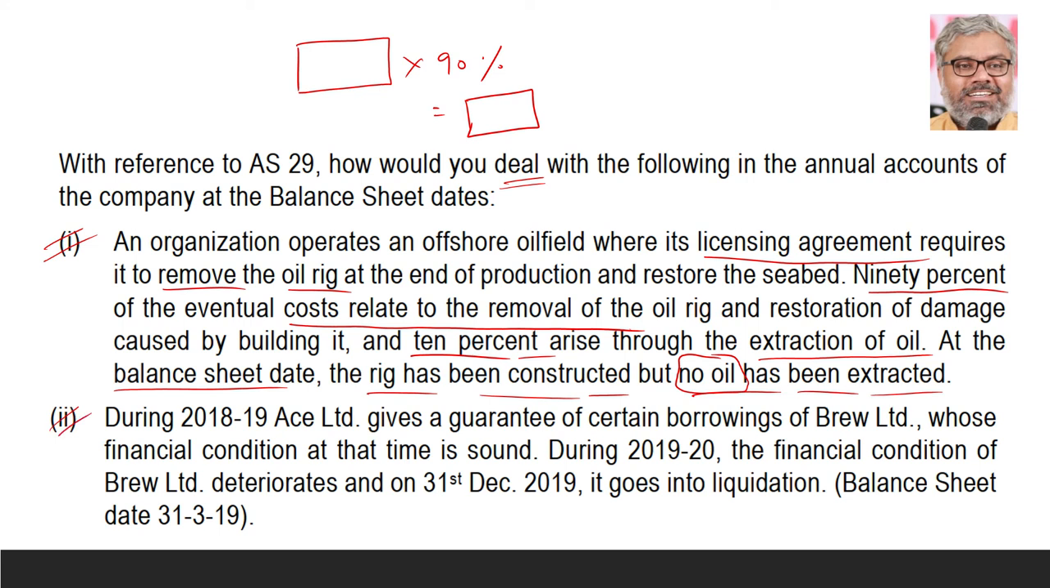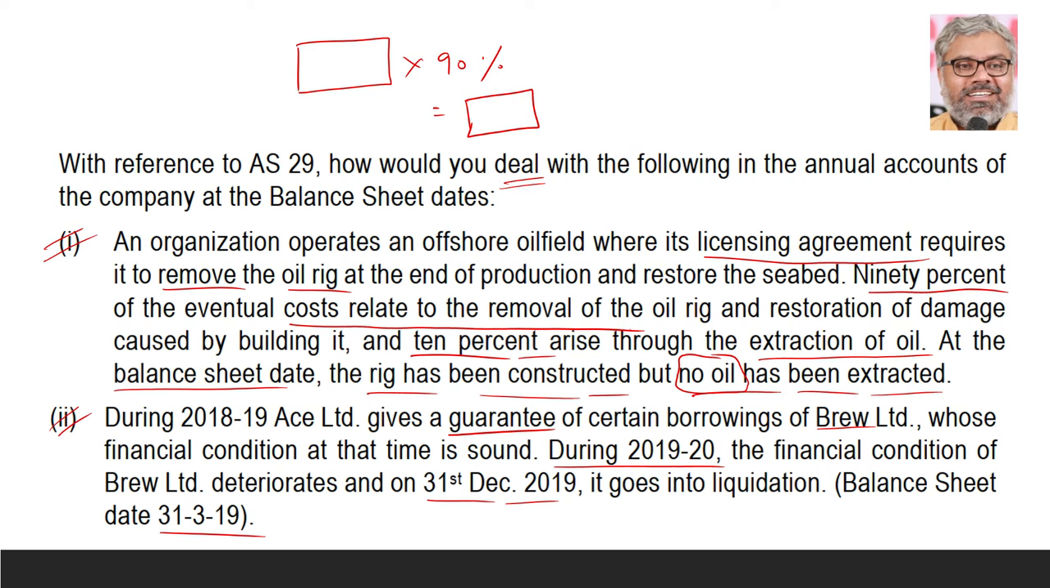Second question. During 2018-19, Ace Limited gives a guarantee of certain borrowings of Brew Limited, whose financial condition at that time is sound. Okay. During 2019-20, the financial condition of Brew Limited deteriorates, and on 31st December 2019, it goes into liquidation. So the balance sheet date is 31st March 2019. Fine. On the original balance sheet date of 31st March 2019, what should they do? They should not do anything because they just gave a guarantee.